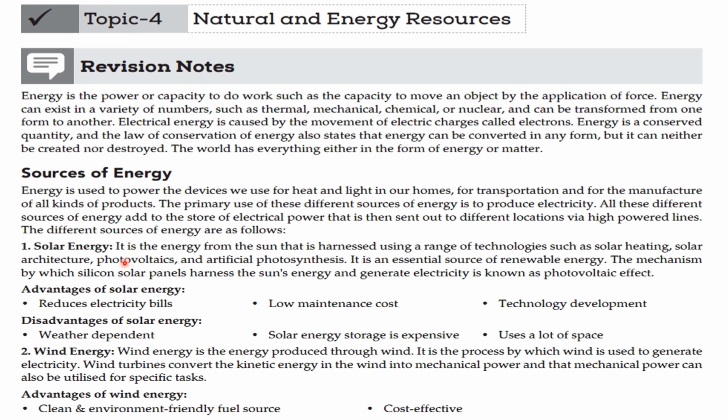In solar energy, it is the energy from the sun that is harnessed using a range of technologies such as solar heating, solar architecture, photovoltaics and artificial photosynthesis. It is an essential source of renewable energy. The mechanism by which silicon solar panels harness the sun's energy and generate electricity is known as the photovoltaic effect.